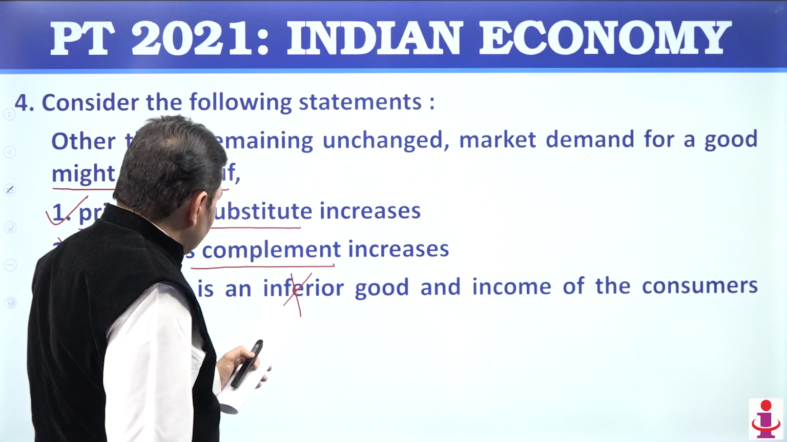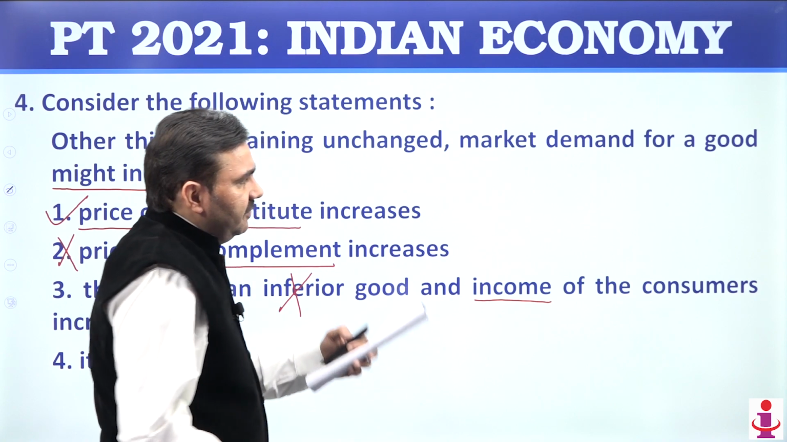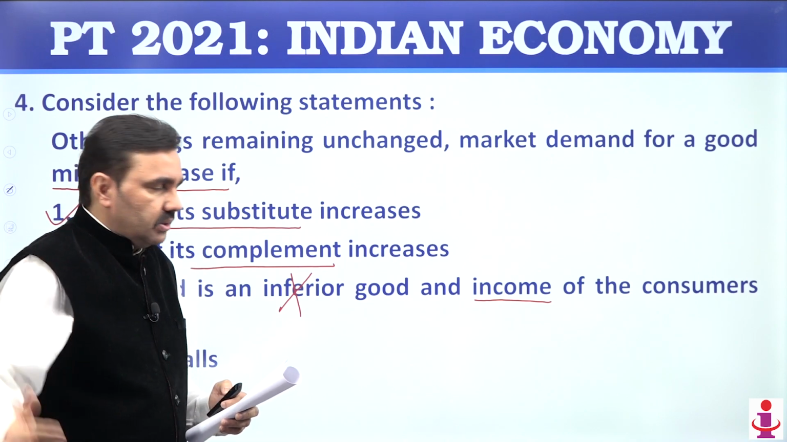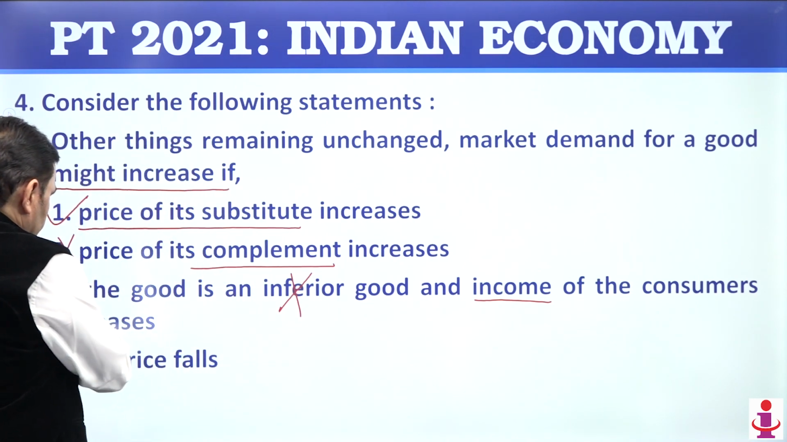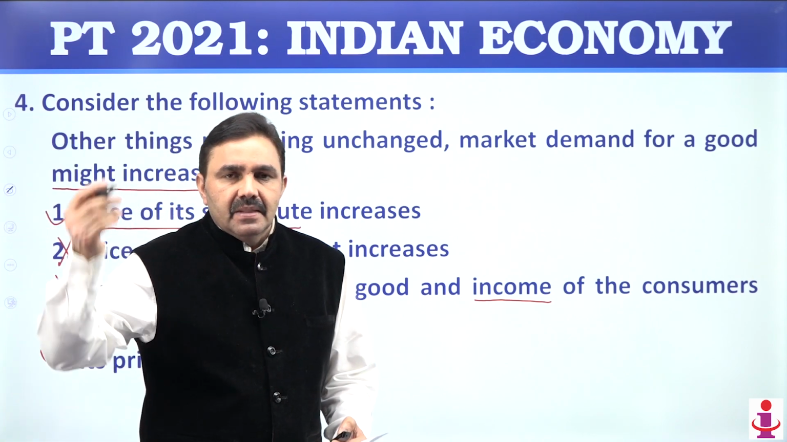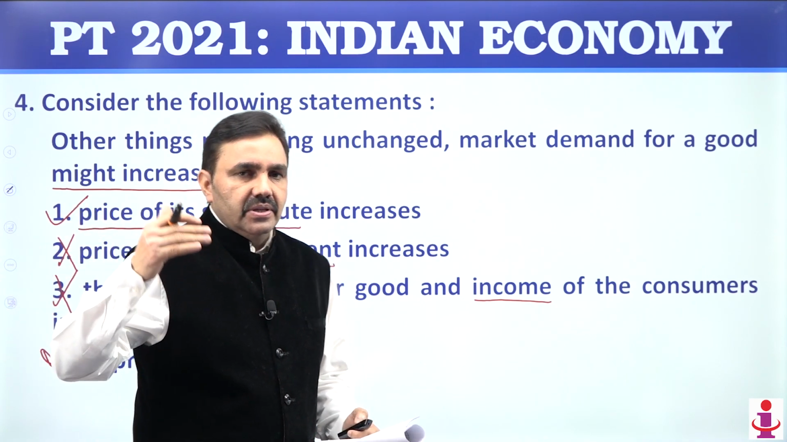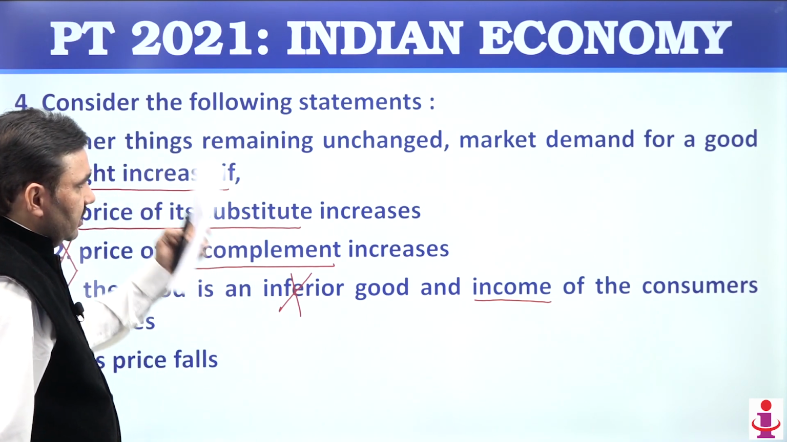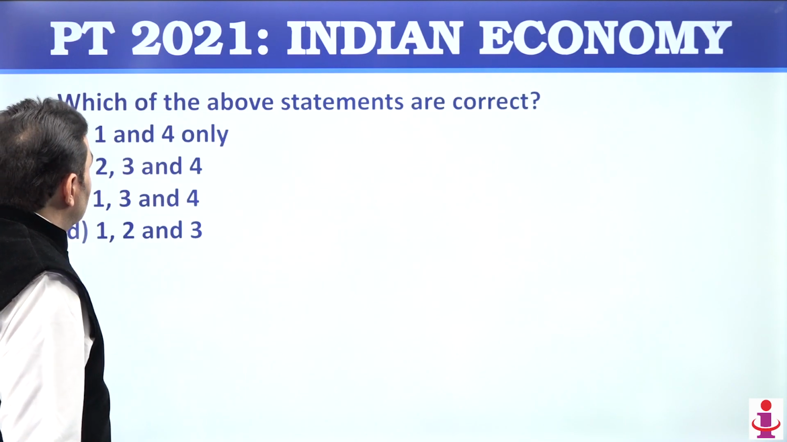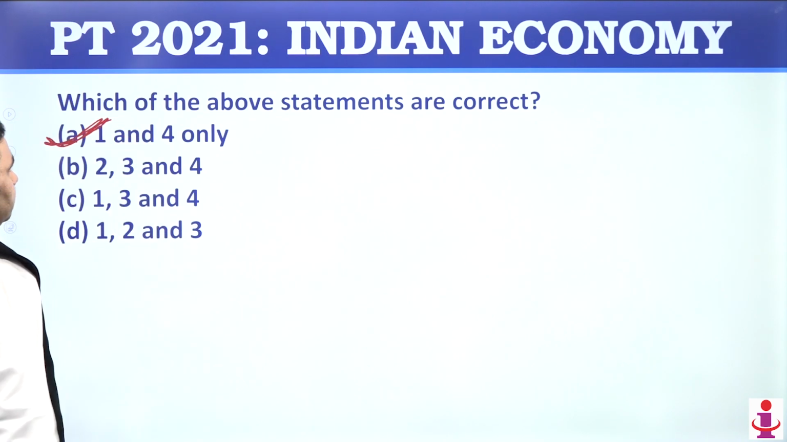So the good is an inferior good, income of the consumers increases. If income of the consumer increases, then definitely demand will increase, but for the superior good, people are likely to spend more on superior goods than on inferior goods. Price falls. If price falls, demand will increase. Suppose I have this marker here, if the price of the marker falls, then you're likely to buy more, multiple colors. So we need to see the relationship between demand and the price. So 1 and 4 are correct here, so the option is A, that is 1 and 4 only.